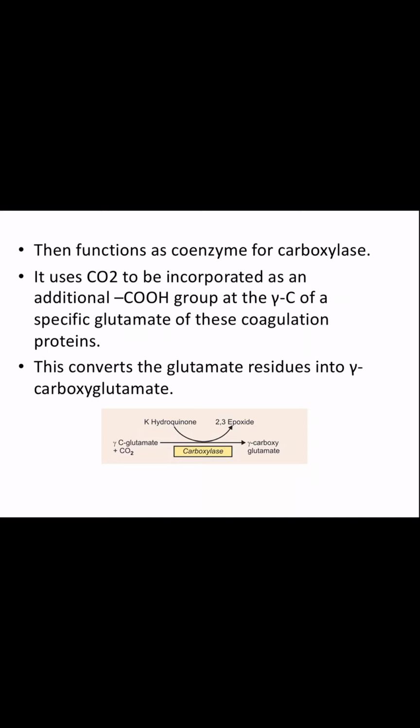It uses carbon dioxide to be incorporated as an additional carboxylic acid group at the gamma carbon of a specific glutamate of these coagulation proteins. I'll show you the diagram and explain it to you there also. Now, this converts the glutamate residues into gamma carboxyglutamate.